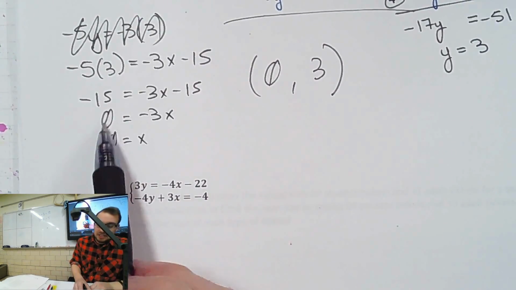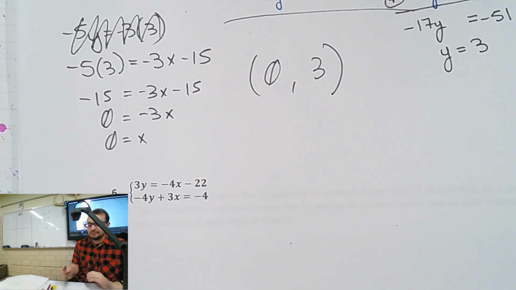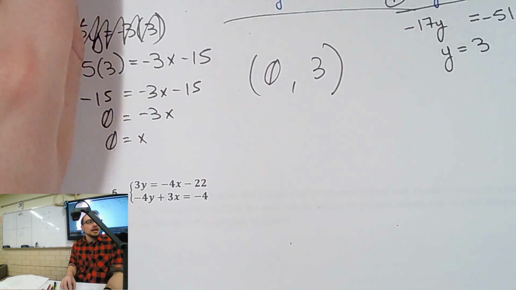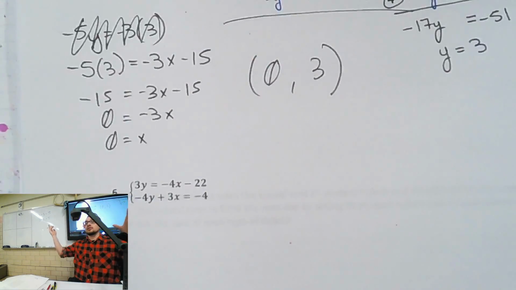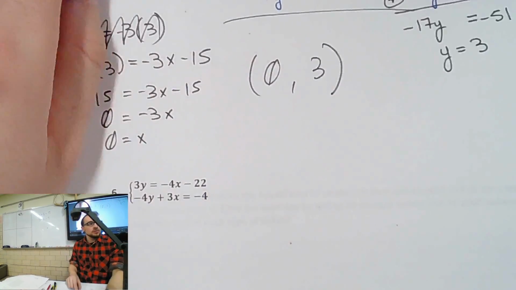I add 15 and it gets me 0. That's okay. Then I divide by negative 3, it's still 0. Again, if you get 0 equals 2, no solution. If you get 2 equals 2, infinite solutions. So this one is no solution.